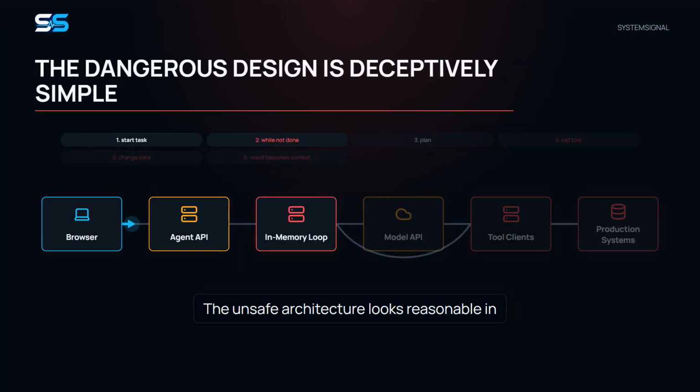The unsafe architecture looks reasonable in a demo. The browser calls an API. The API starts a loop in memory. Each pass asks a model what to do next, executes the selected tool, appends the result to context, and repeats until the model says done.